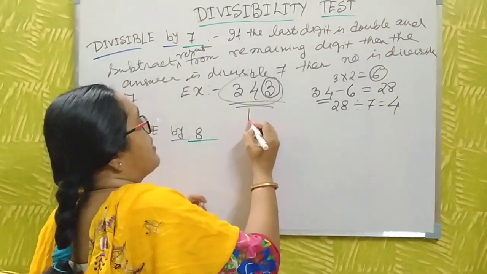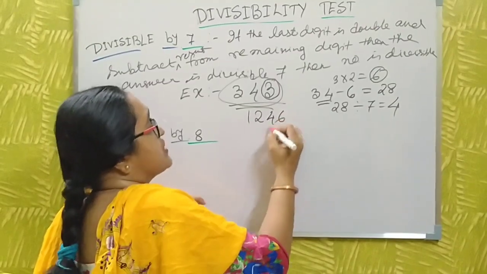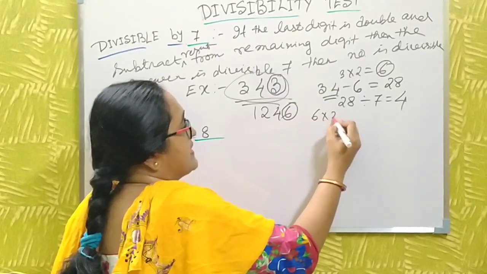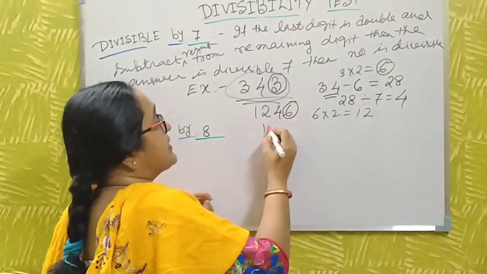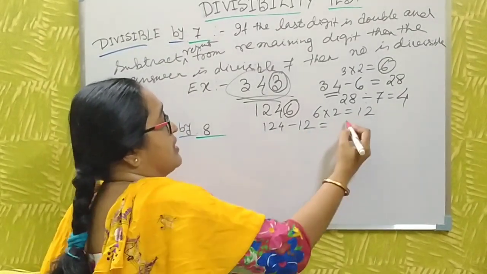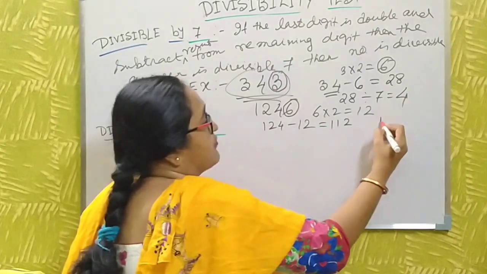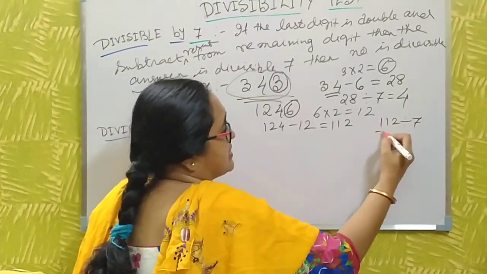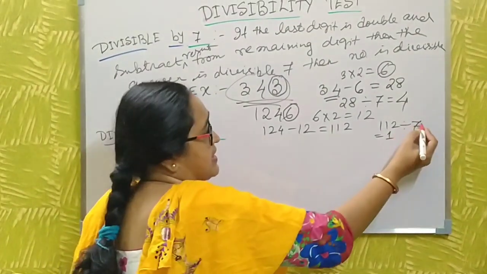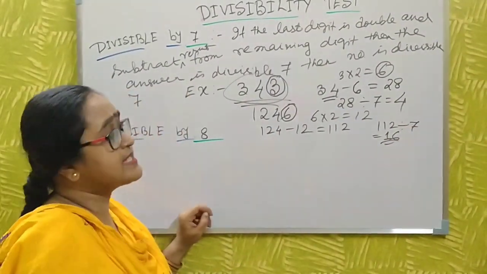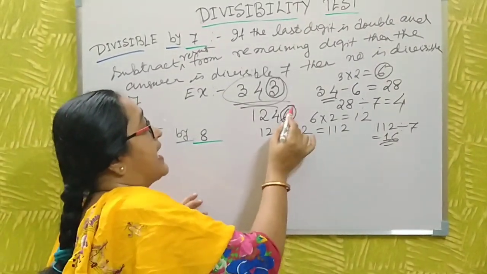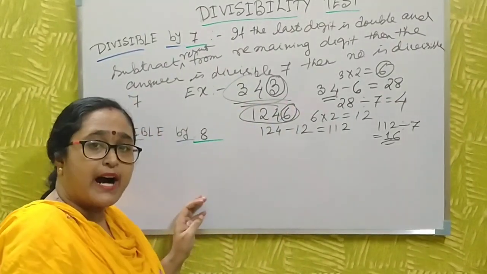Now I take another example: 1246. Just observe the last digit, then double it. This is 12. Then subtract it from the remaining digits, 124 minus 12, and the answer becomes 112. And 112 is divisible by 7. Just do the division: 7 1s are 7, then 7 4s... yes, 16. 16 sevens are 112. Then you say the number is divisible by 7.